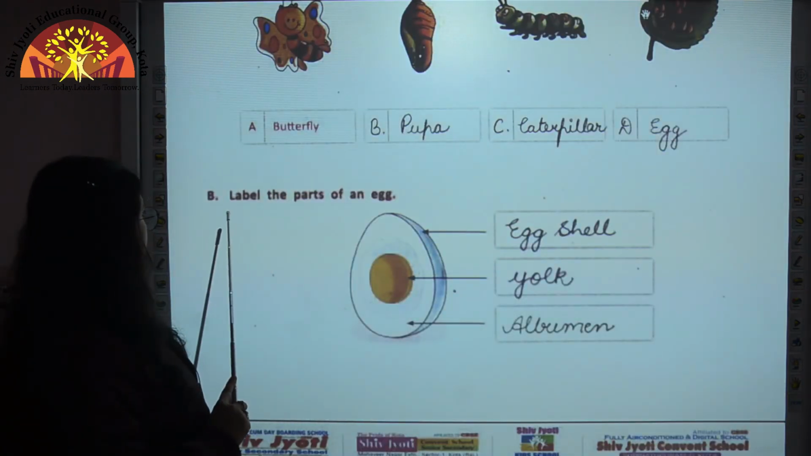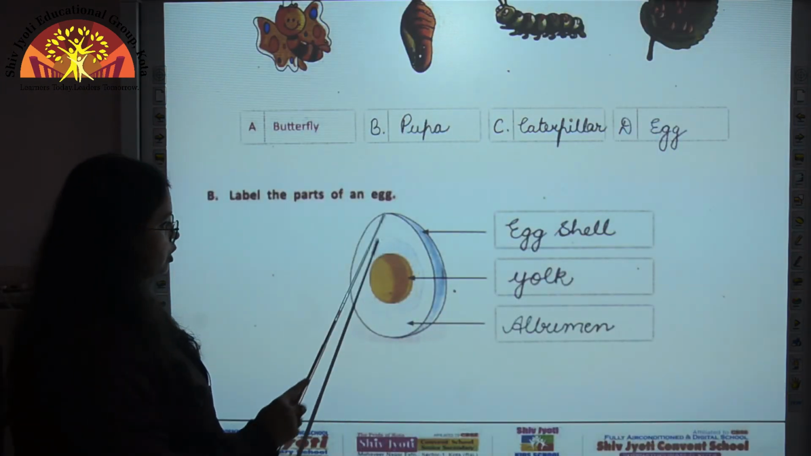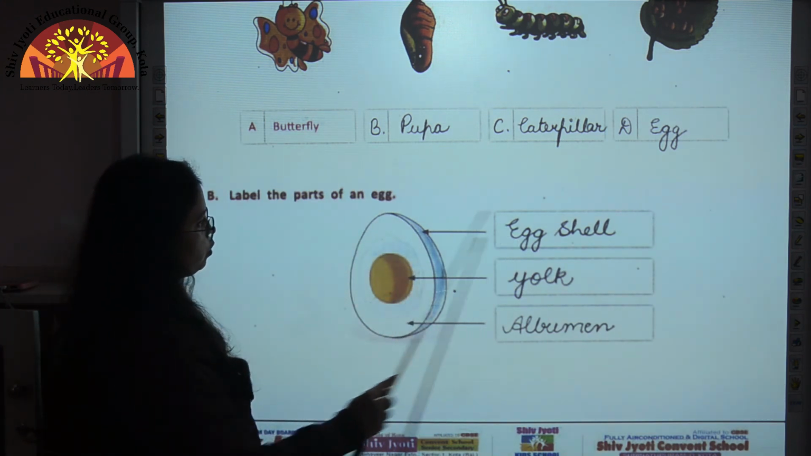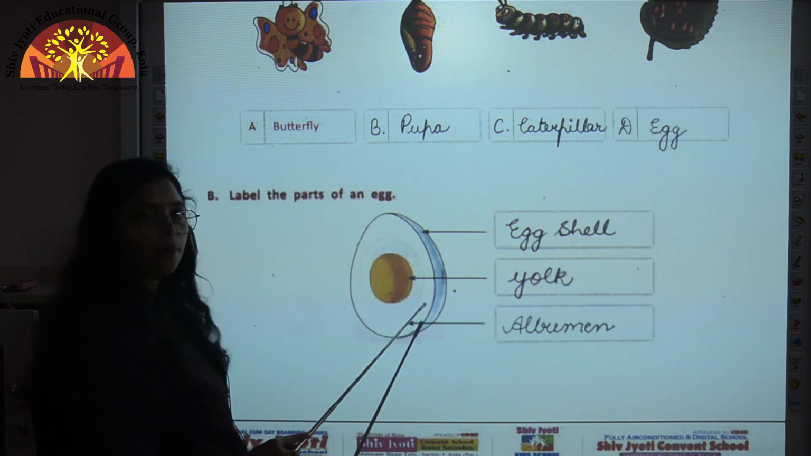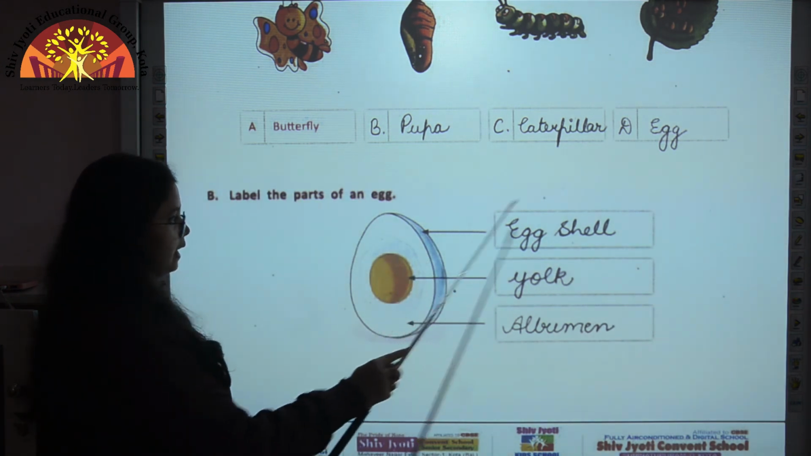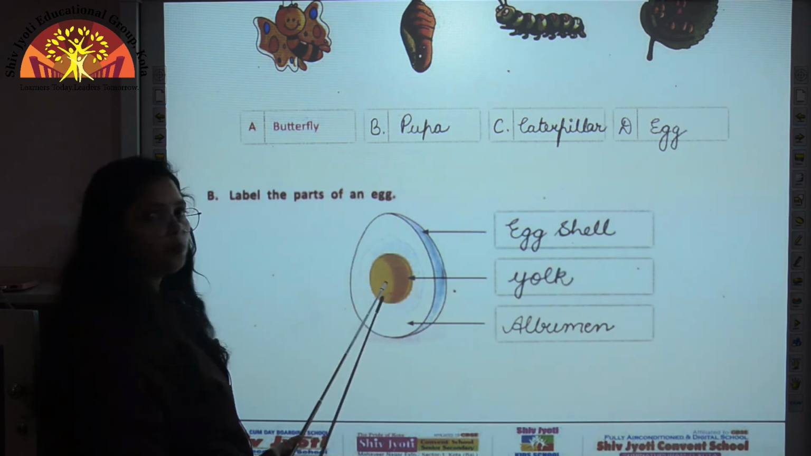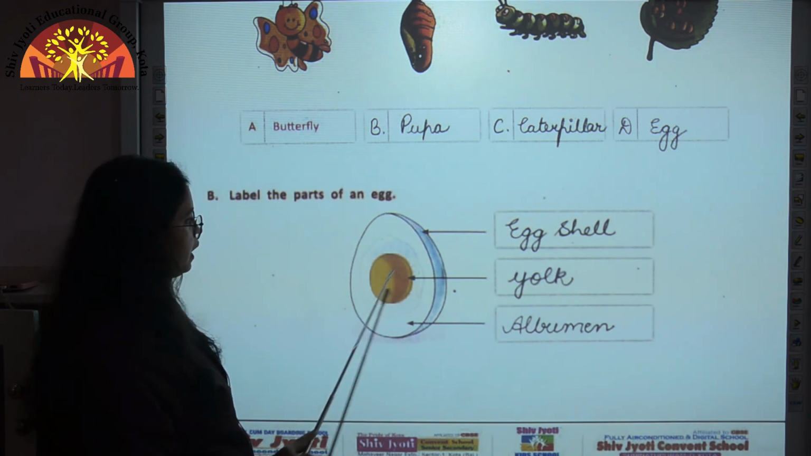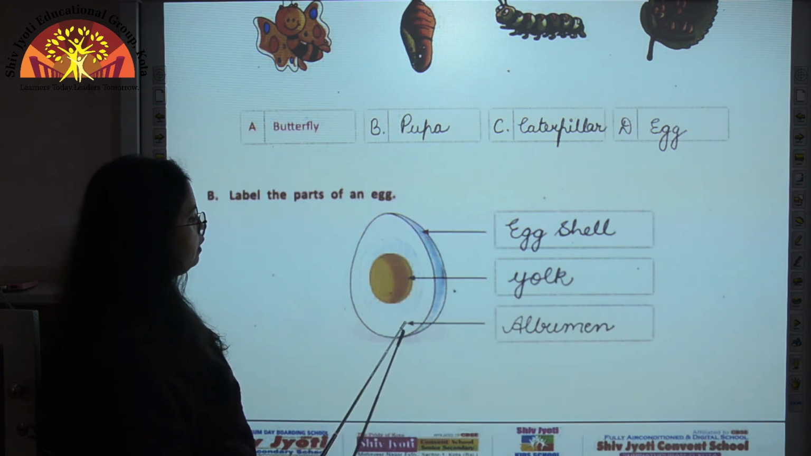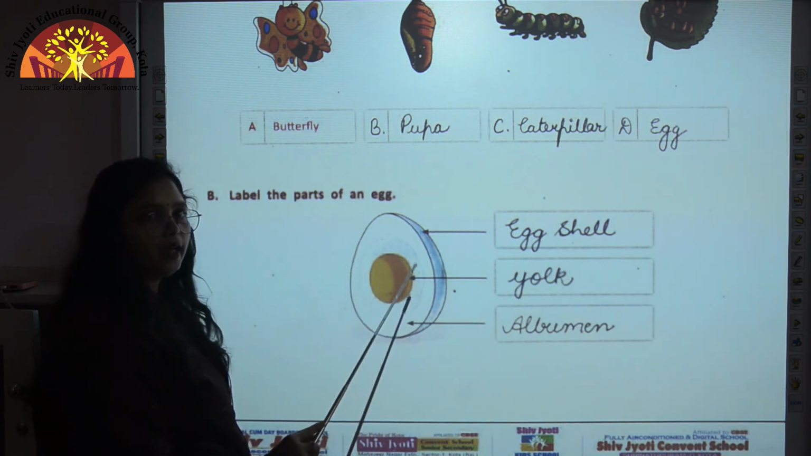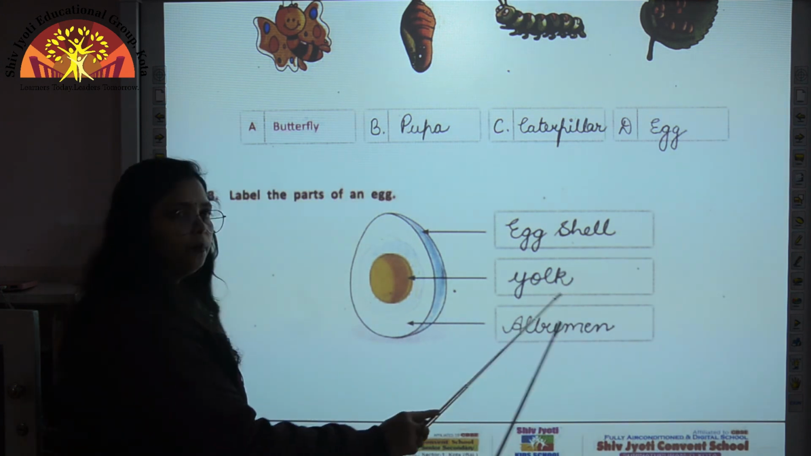Now next question here is label the parts of an egg. So children, you can see here, these are the different parts of an egg. So first arrow is showing the outermost part of the egg. It is called as eggshell. Now second arrow here is showing the innermost part which is yellow in color. So this part is called as yolk. And here this third arrow is showing the white jelly-like part of the egg which is called as albumin.